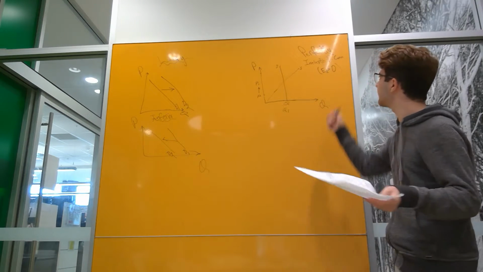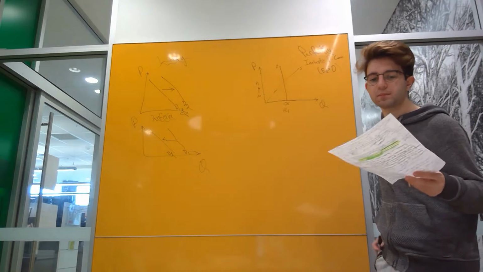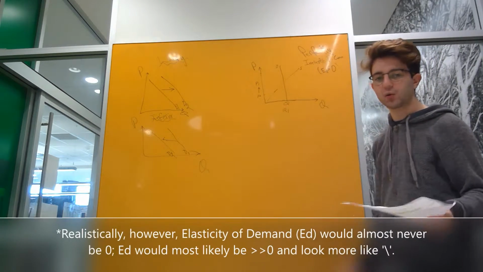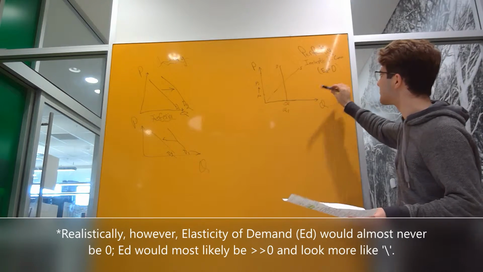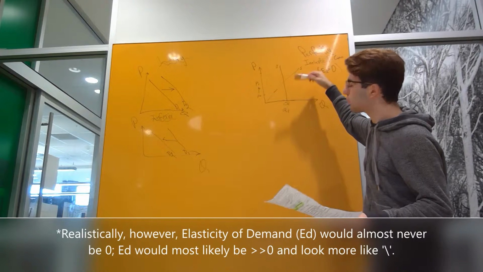For example, and this is why it's a necessity, items such as food and water and electricity are all considered necessities because it doesn't matter how high the price would be, the quantity demanded will always be the same.